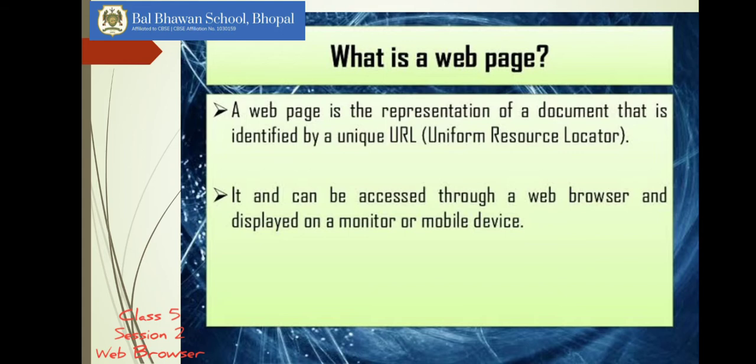A web page is a specific collection of information provided by a website and displayed to a user in a web browser. A website typically consists of many web pages linked together. Web pages are what make up the World Wide Web, and these documents are written in HTML, that is Hypertext Markup Language, and are translated by your web browser.